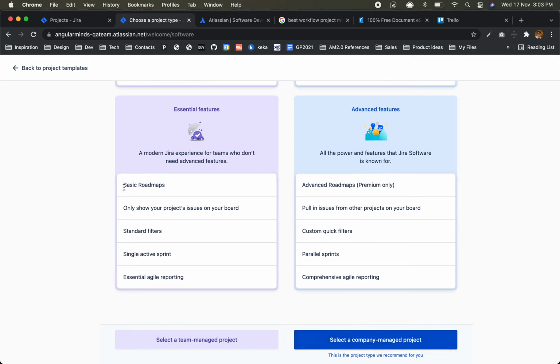Because here you see the basic roadmap and like this. Here you have only a single active sprint. Here you have parallel sprints as well. So do you understand the meaning of single active sprint and parallel active sprints? It's different. Once we are into the project, then you will come to know.